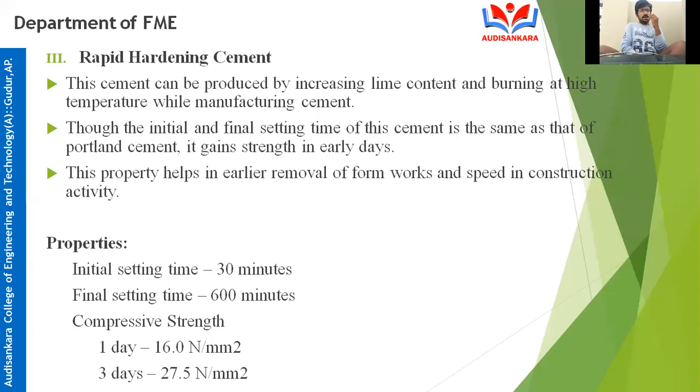This cement can be produced by increasing lime content and burning at a high temperature while manufacturing cement. What are they doing? They are increasing lime content and burning at high temperature while manufacturing cement. So if lime content is more, then rapid hardening cement will set very rapidly.